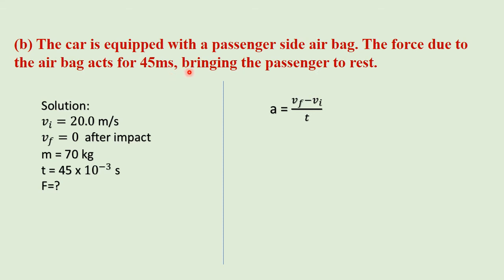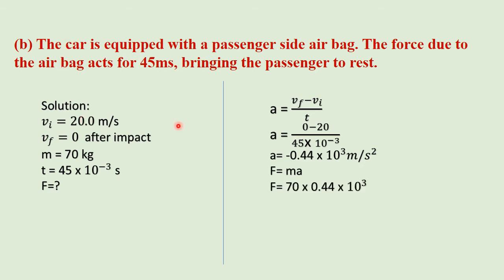We will use the formula of acceleration. Rate of change of velocity is acceleration. Putting the values of velocity and time, and after solving we get a is equal to minus 0.44 exponent 3 meter per second square. By using the formula of force, F is equal to ma, and putting the values we get force is equal to 3.1 exponent 4 Newton.